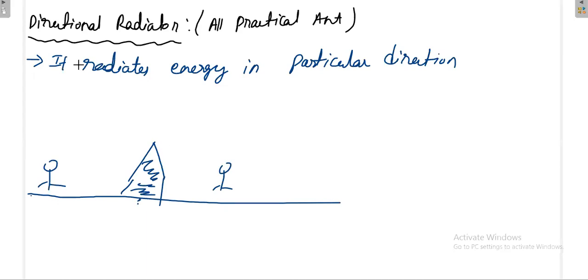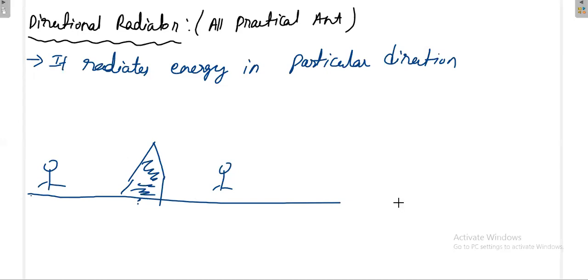Okay, here you are telling it radiates energy in a particular direction. But when I am having the mobile, I go anywhere on the surface of the earth, strictly around the antenna, I am getting the energy. I'm getting the EM waves. I'm getting the signal. Then what is the meaning of that? See, is it radiating only in a particular direction or all directions? Anybody? Now the problem arises.